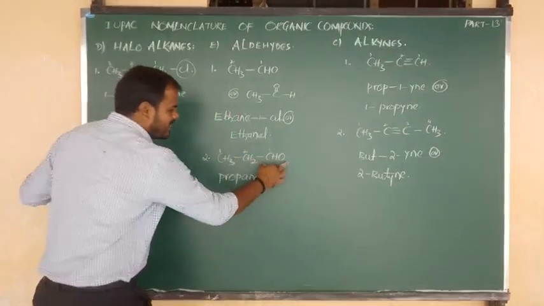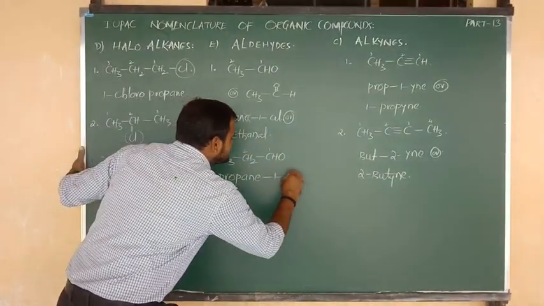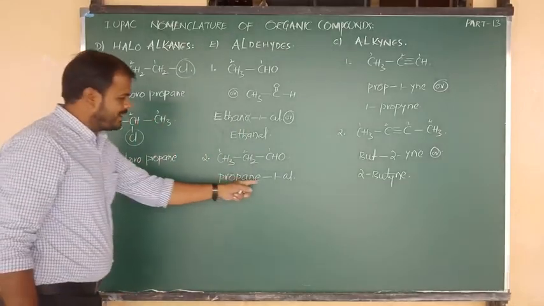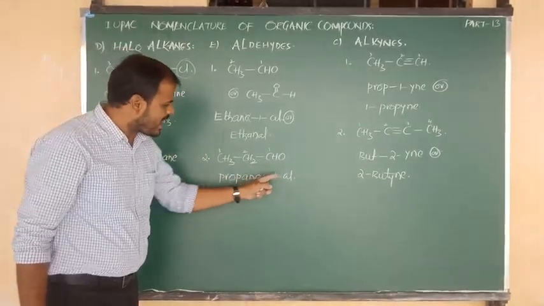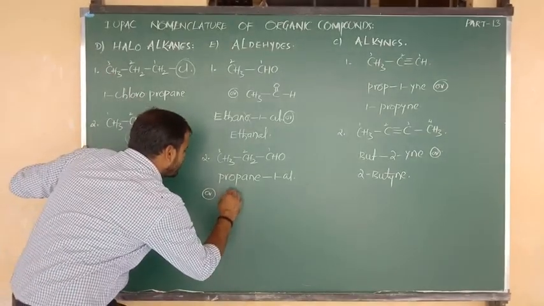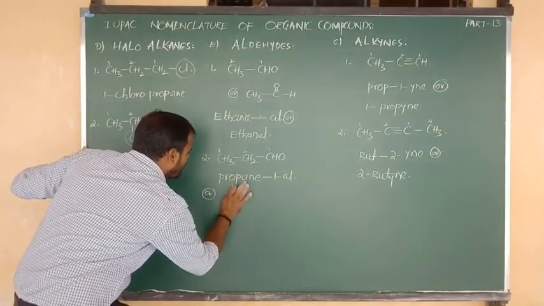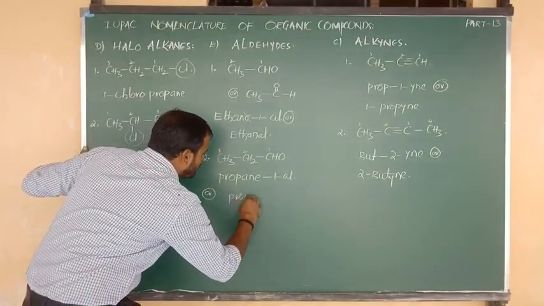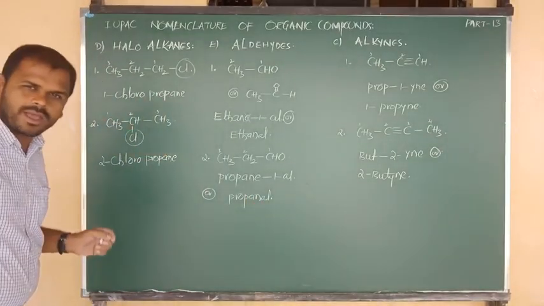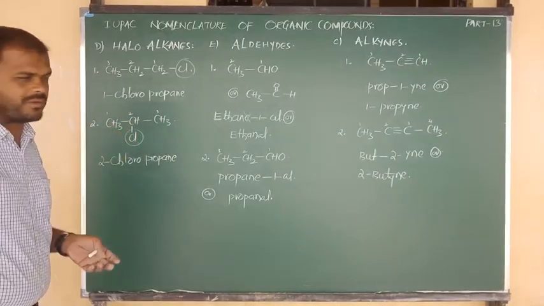But the first carbon contains the aldehyde group, so 1-al. And also we can write the short name, E we can cancel, so propanal. Which propanal? 1-propanal, or simply propanal, as you wish, no problem. Same answer we are going to get. Okay, all of you, beta, this is very important for you.